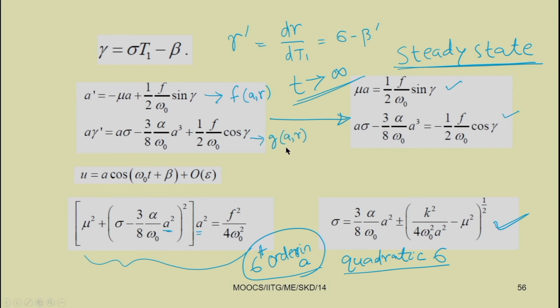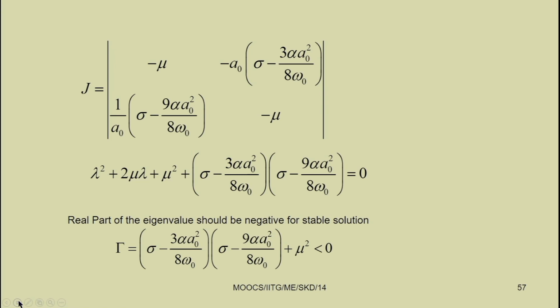So, the Jacobian matrix can be written. We have two equations: one equation is A dash equal to F(A, gamma), and the second equation is gamma dash equal to G(A, gamma). So, this gamma dash we can write, dividing this by A, then this equation becomes sigma minus 3 by 8 alpha by omega 0 A square plus half F by omega 0 A cos gamma. Now we can differentiate this equation and write down this Jacobian J equal to this.